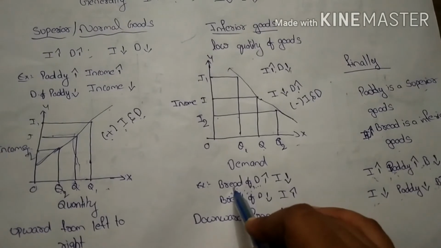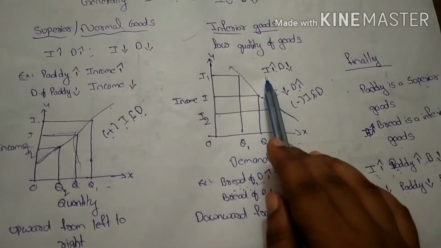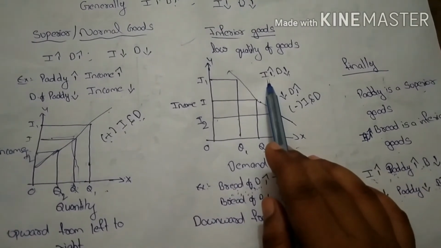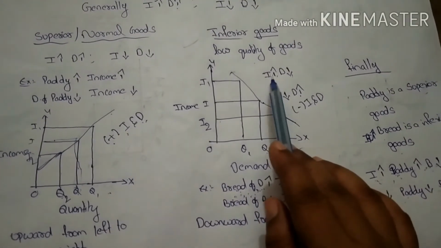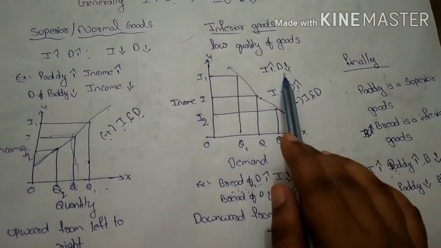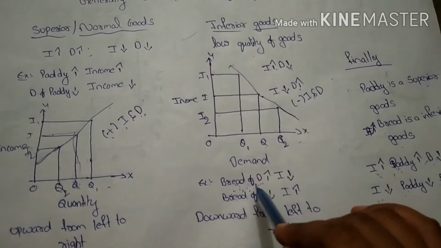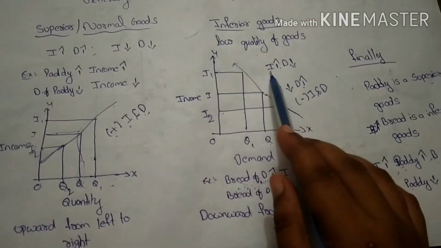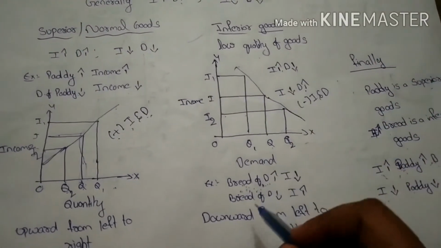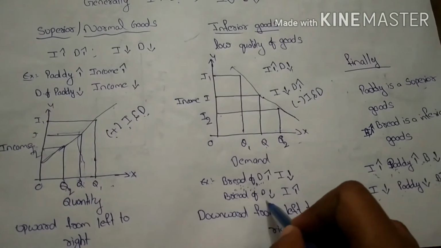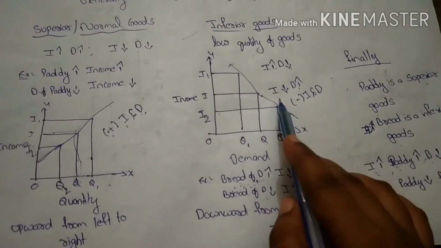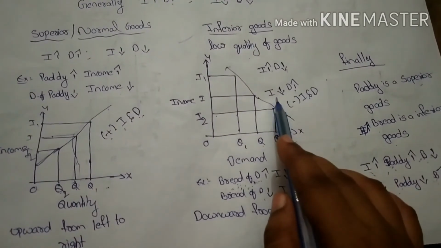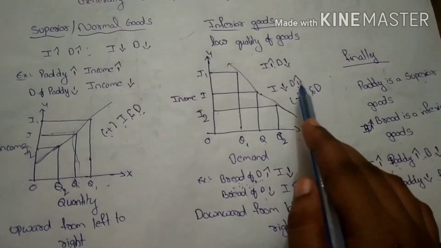Suddenly, the income of the consumer increases and he is able to purchase the paddy because paddy is a superior product, right? Then what will happen? When he purchases the paddy, the demand for bread decreases because instead of bread, he goes for paddy. So, here income increases, the demand for bread decreases. Or suddenly income decreases, then he normally goes for bread instead of paddy. So, income decreases, the demand for bread increases.